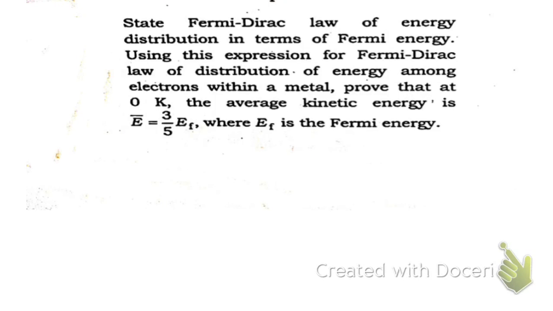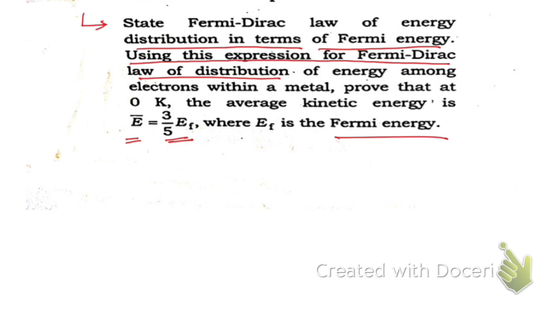Hello friends, in this video we're going to discuss the Fermi-Dirac law of energy distribution in terms of Fermi energy, okay? And using the expression of the Fermi-Dirac law of distribution, we are going to prove that the average kinetic energy is equal to 3 by 5 times EF. EF is the Fermi energy, okay?